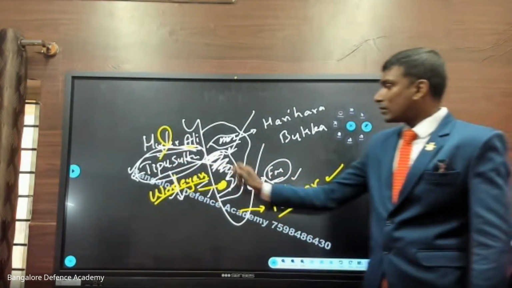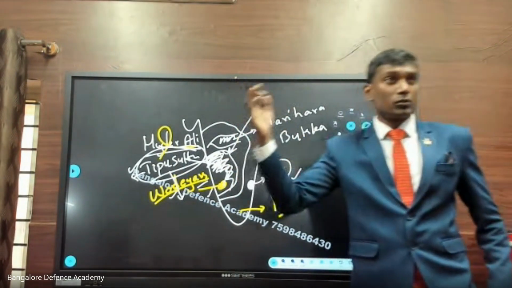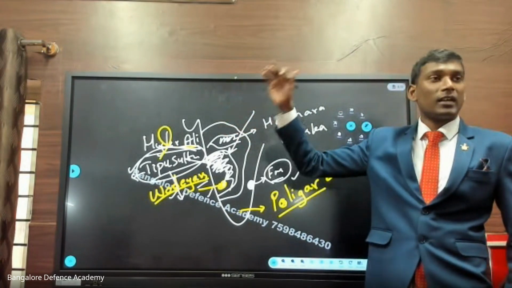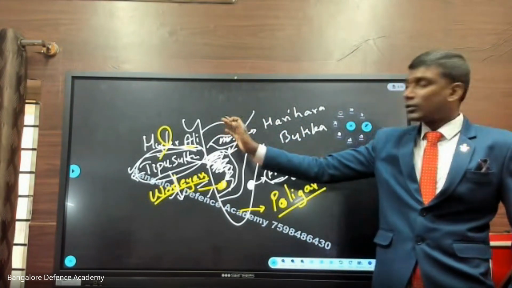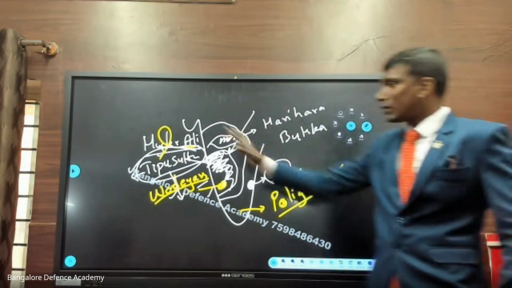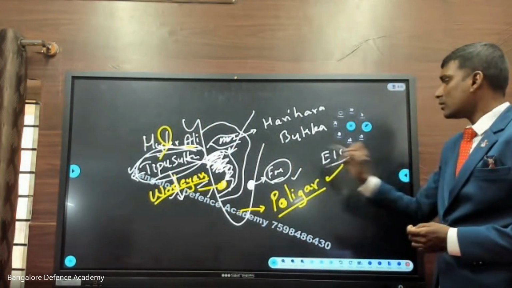Now this is one situation. Then we have the Anglo-Maratha war also, the Maratha Peshwas having a fight with the Britishers. Then you have the Anglo-Sikh war also. These are all the beginning of the East India Company versus the Indian rulers.